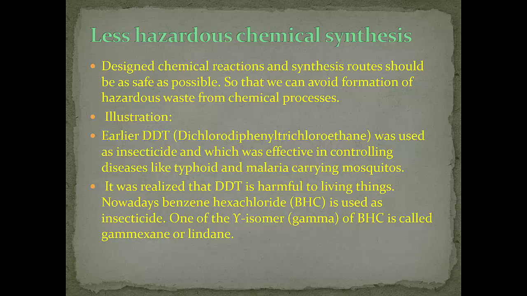When it was realized that DDT is harmful to living things, nowadays benzene hexachloride, that is BHC, is used as an insecticide. One of the gamma isomers of BHC, that is benzene hexachloride, is called gamma hexane or lindane, which is used as an insecticide.